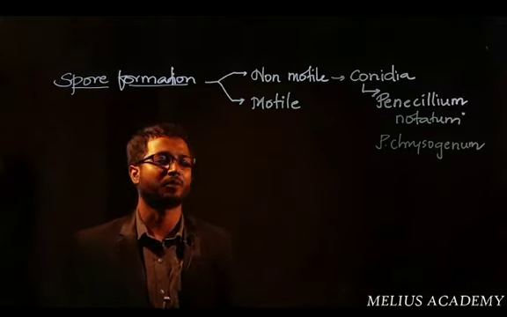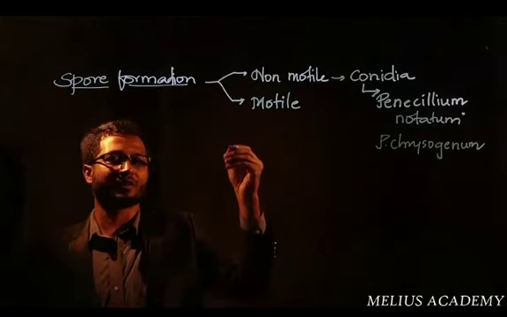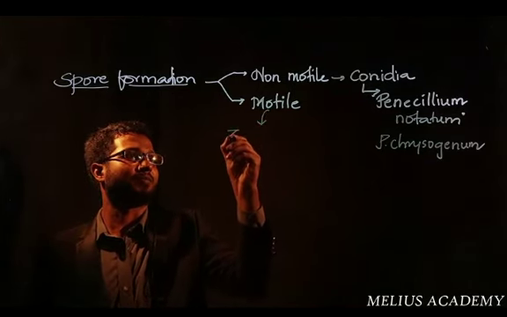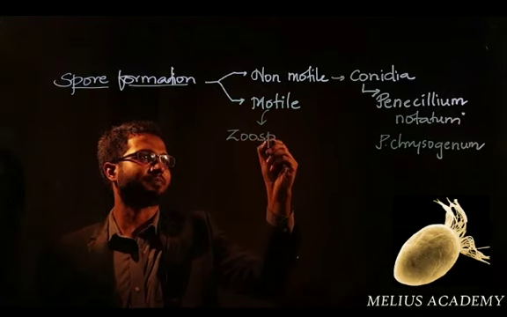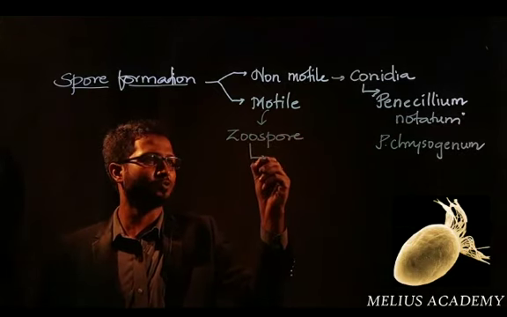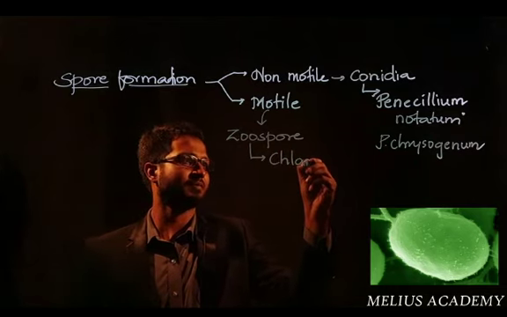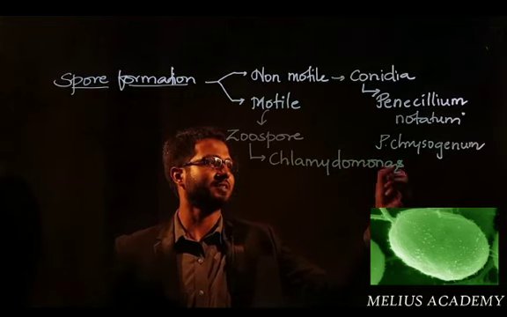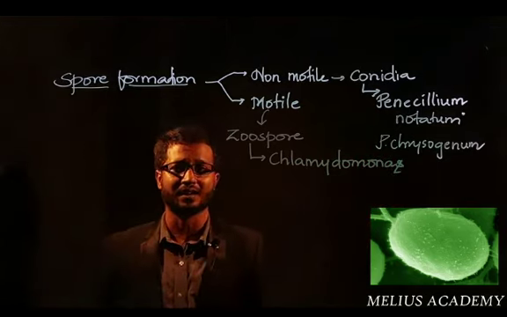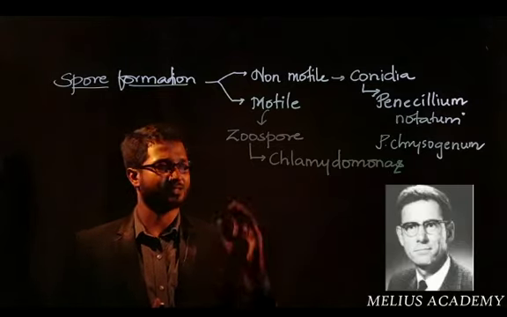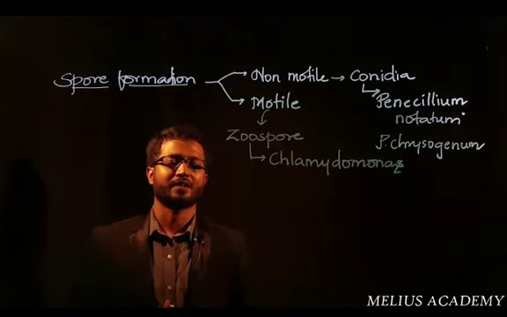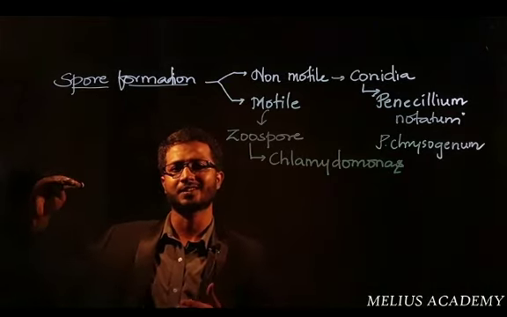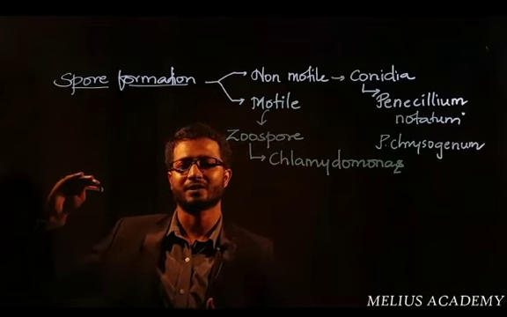Let us now talk about motile spores. In case of motile spores, they have flagella. The type we find under this is zoospore. And the example for zoospore is Chlamydomonas. This Chlamydomonas, which is considered the smallest alga, according to R.H. Whittaker, is not an alga, rather it is a protista member. So with respect to NEET, if they ask whether Chlamydomonas belongs to algae or protista, please consider protista because you are going to study with respect to NCERT.